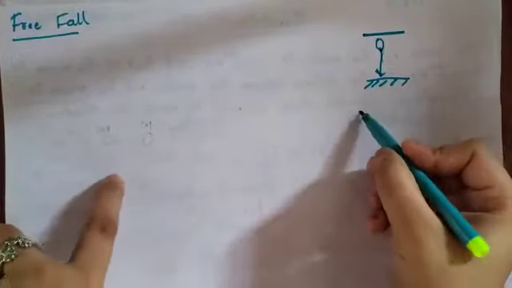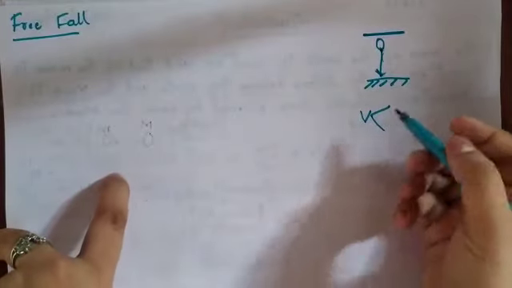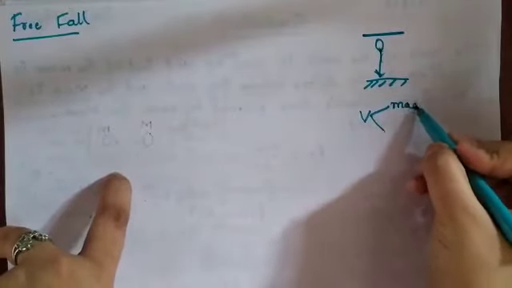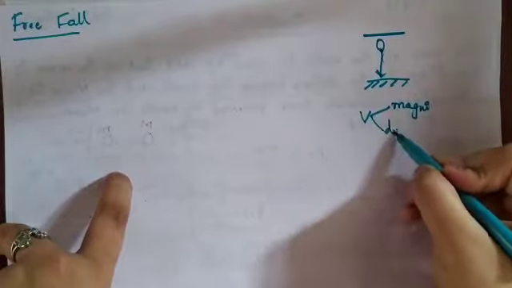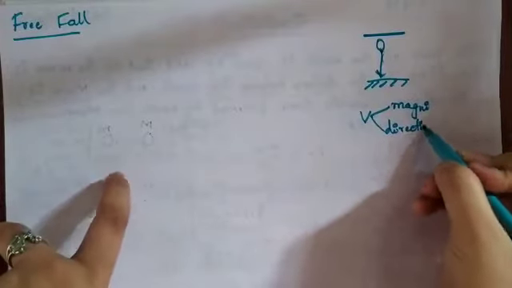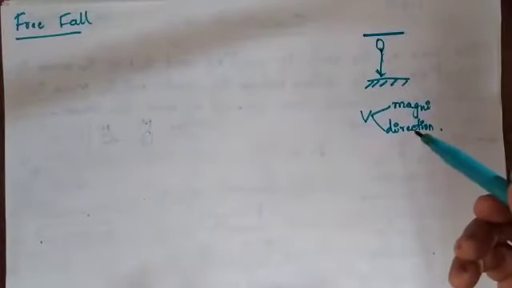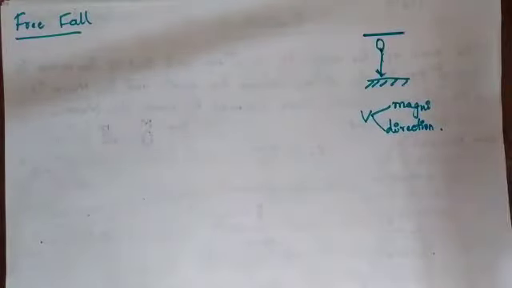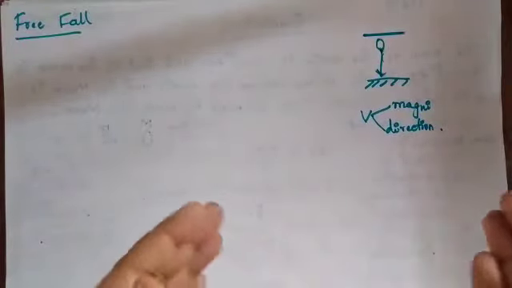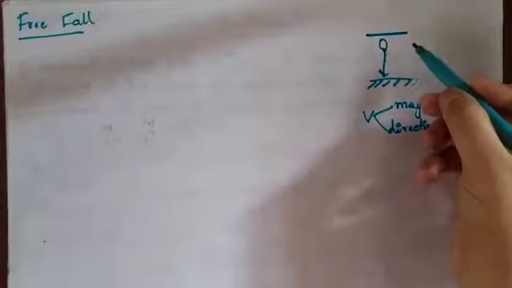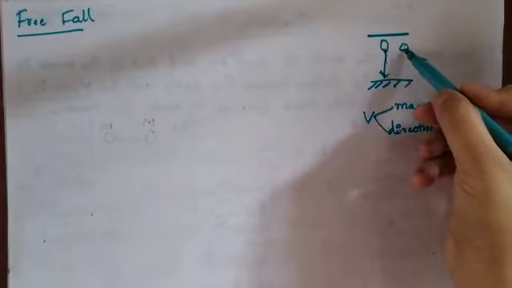If we are seeing velocity is changing, then in the velocity two terms could change. One, magnitude should be changed. Another one is direction should be changed. Either of them should be changed, isn't it? If the velocity of that object is changing, then either its magnitude, that means velocity while it is falling down, should increase or decrease, or else the direction, if you are falling from here, either it should move here or in some other direction.